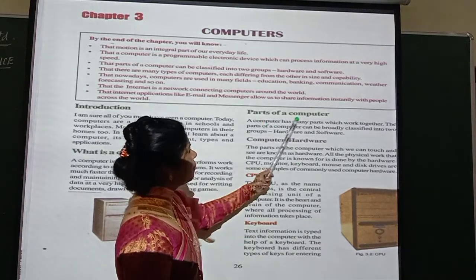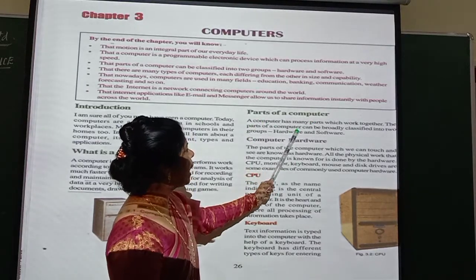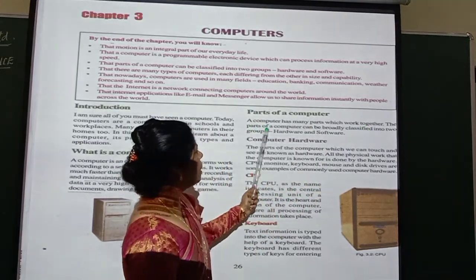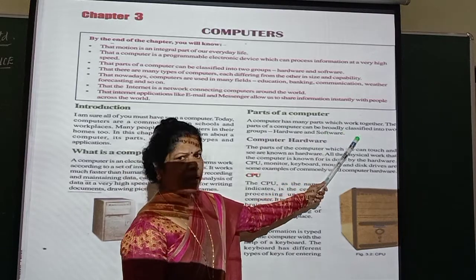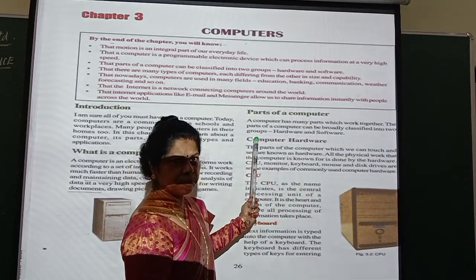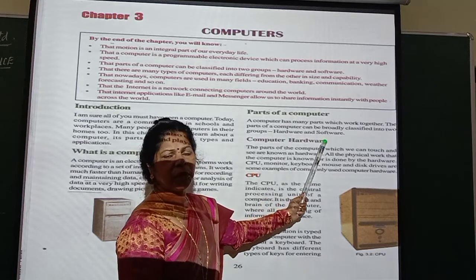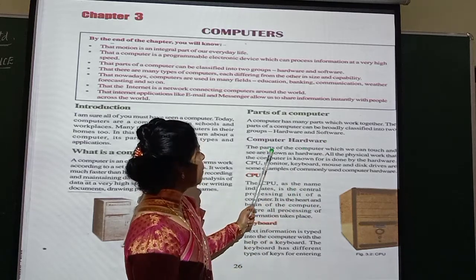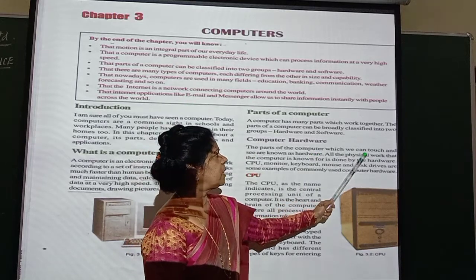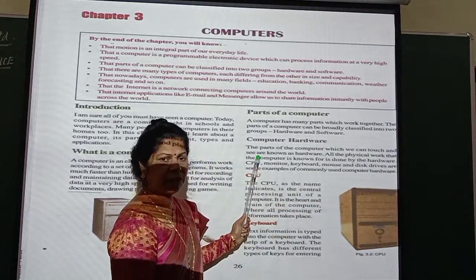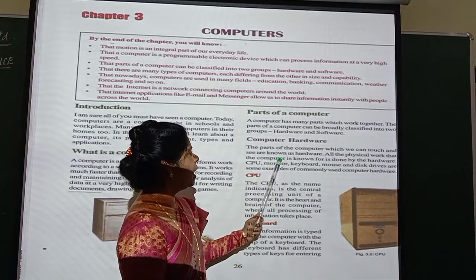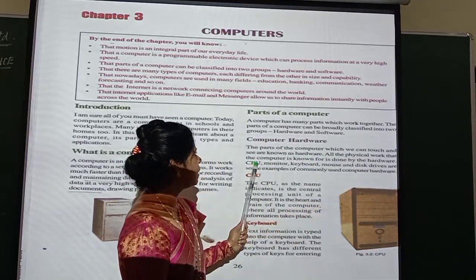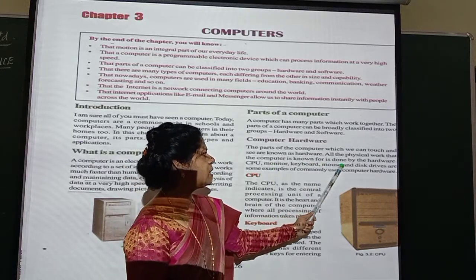See here, parts of a computer. A computer has many parts which work together. The parts of a computer can be broadly classified into two groups. One is hardware and one more is software. Computer hardware. The parts of the computer which we can touch and see are known as hardware. All the physical work that the computer is known for is done by the hardware.